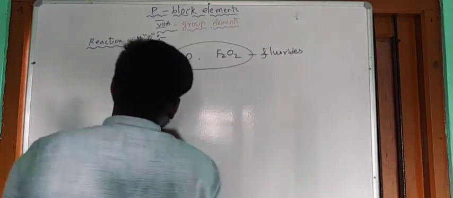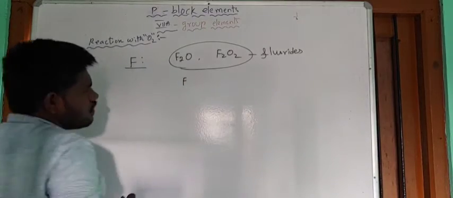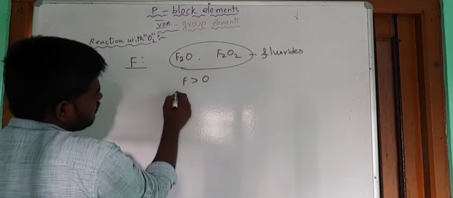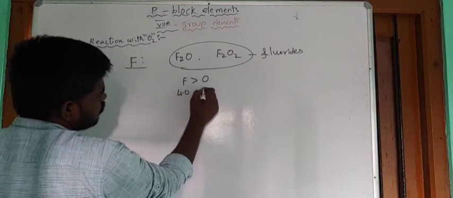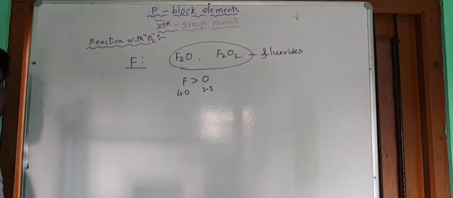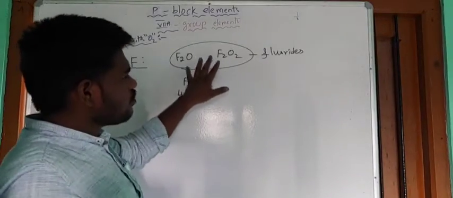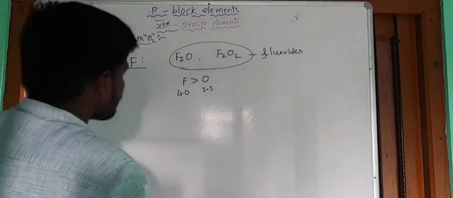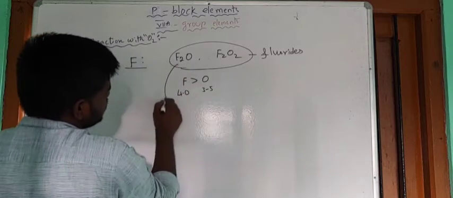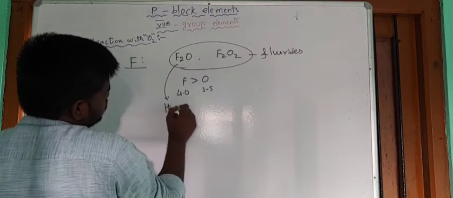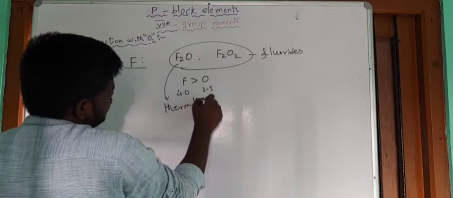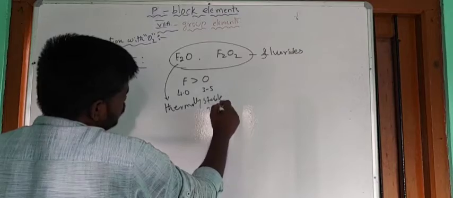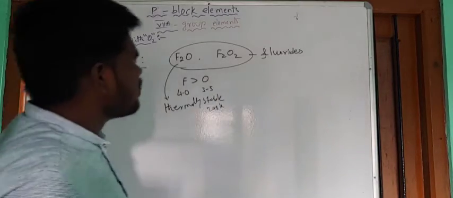You know guys, the reason is fluorine is a more electronegative atom than oxygen. The electronegativity value of fluorine is 4.0 and of oxygen 3.5. Due to this reason, these are known as fluorides, not oxides. Now between these two, this one is thermally stable up to 298 Kelvin.